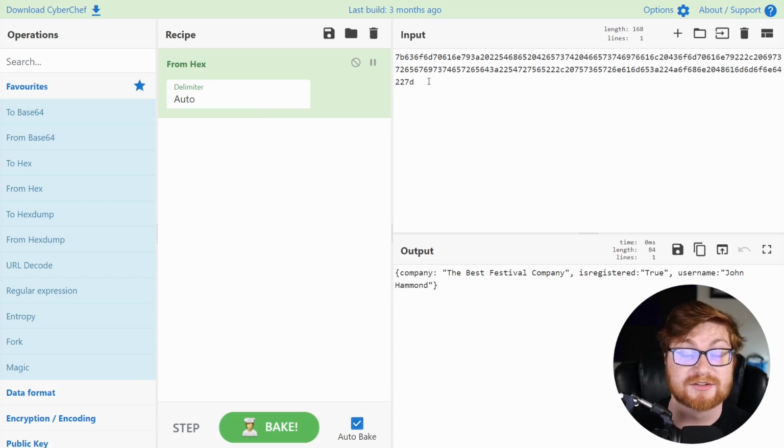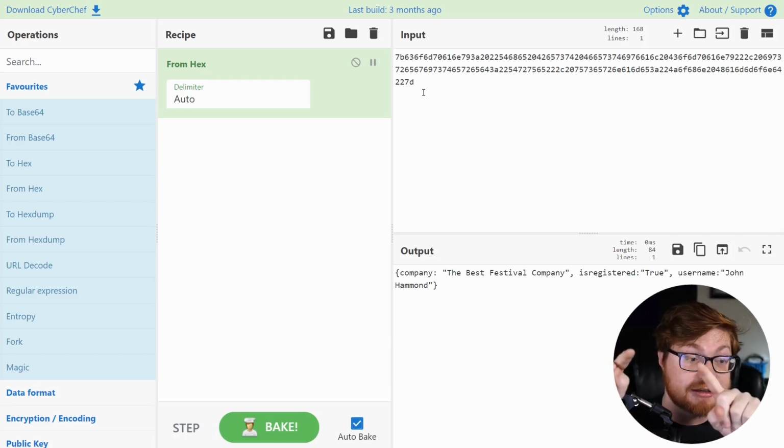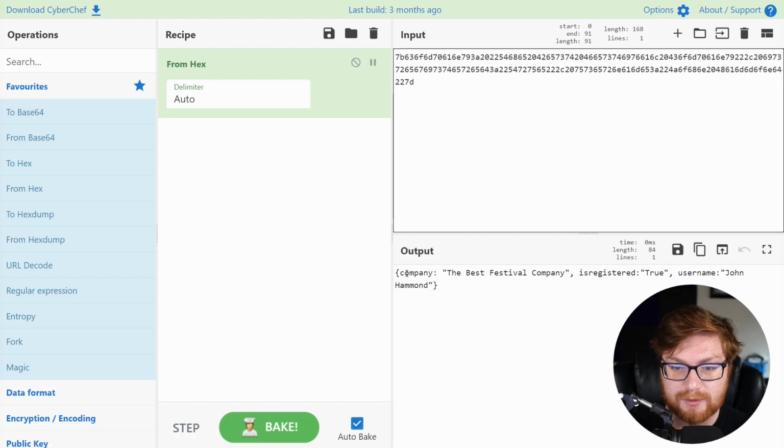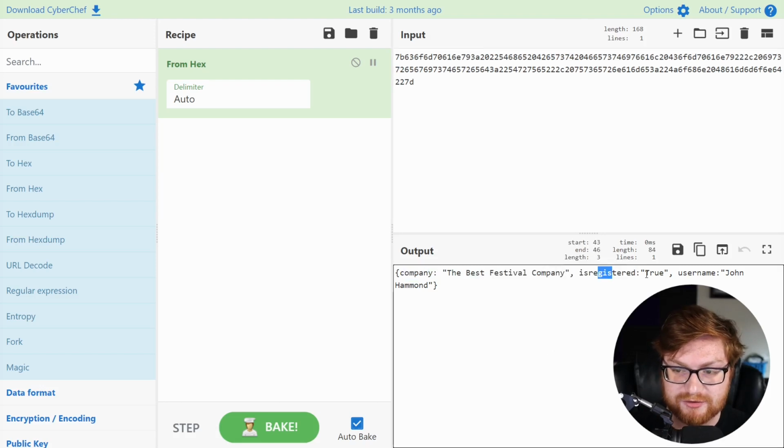The hexadecimal representation is just a number system, right? It's base 16 rather than base 10 like we normally count and use in our language, which is base 10, right? 0 to 9. This time it's 0 to 9 with an A through F in hexadecimal, just like you saw up here in the input. There we go. We have company, the best festival, is registered equals true. Username is John Hammond. So that's it.